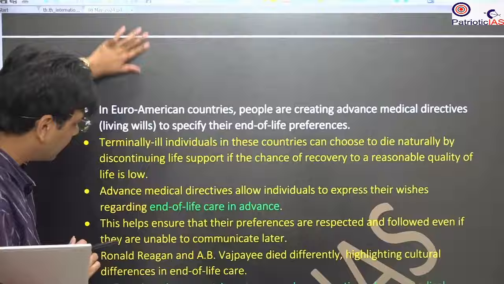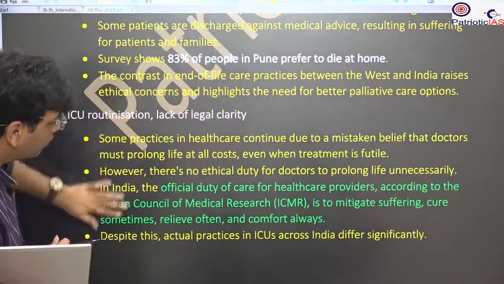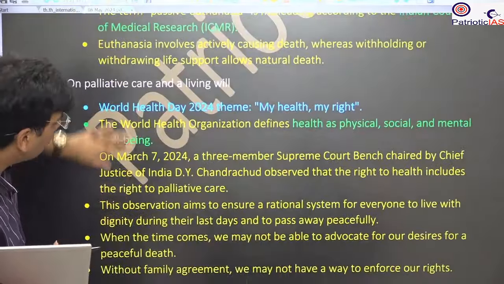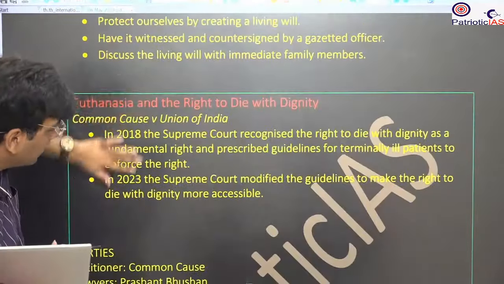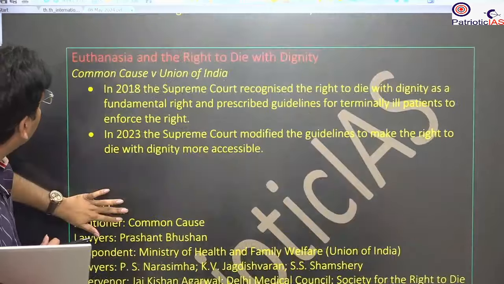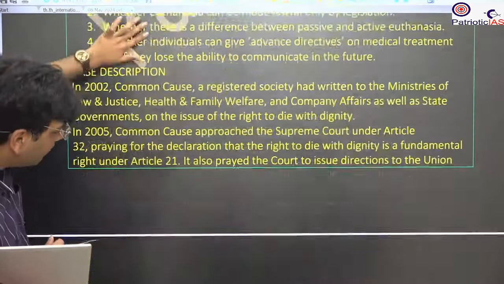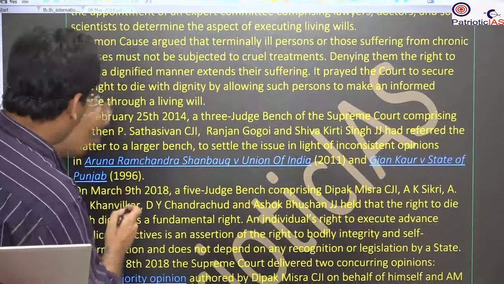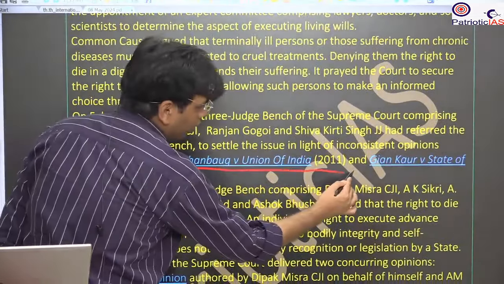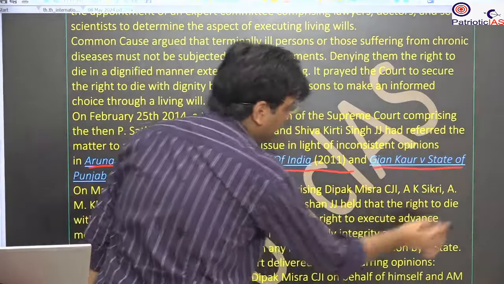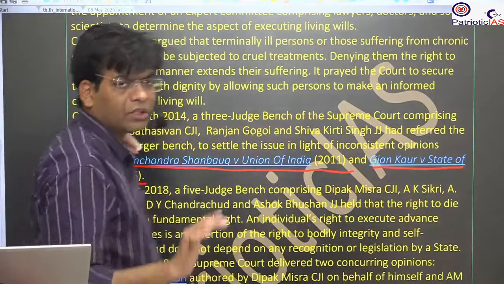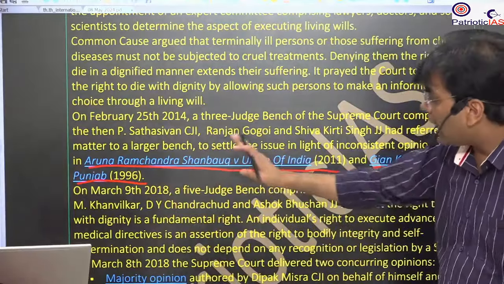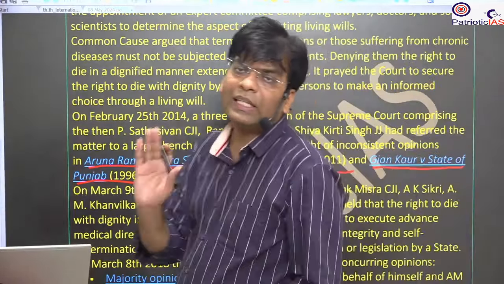For example, there is the Aruna Shanbaug case in 2011, and also the Gian Kaur case in 1996. These are two famous cases, and always the debate, even in the Supreme Court, is about what should be allowed. The debate was whether a person who was in the hospital should be allowed to die or not.